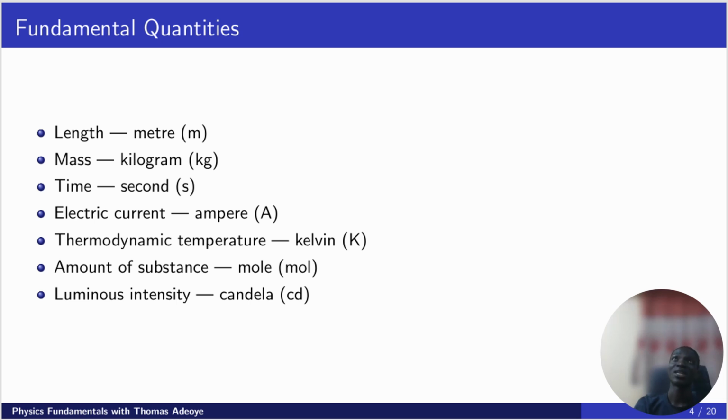Some people will say upon which other quantities are derived, and it is true. We'll soon get to the other type of fundamental quantity, and I'll better explain this. But these are fundamental quantities, and the last time I checked, we have just 7. So length, and the unit meter, and that's a symbol. You can see mass there, time is there, electric current, thermodynamic temperature, up to luminous intensity.